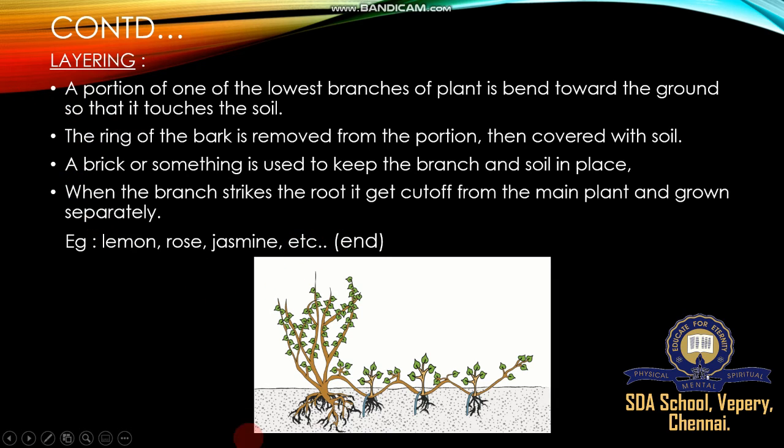So what is layering? Plant stems are present naturally in the soil, but human beings follow some method. Take one lower branch, bend it down and keep one small weight, and that place of the branch contacts the soil to produce a number of roots. Suppose we require one, two, three or many more, then after maturity and development of the new branch or new bud, we cut here, one small cut here, and another new cut here. The plant goes to an independent life. This is called layering.